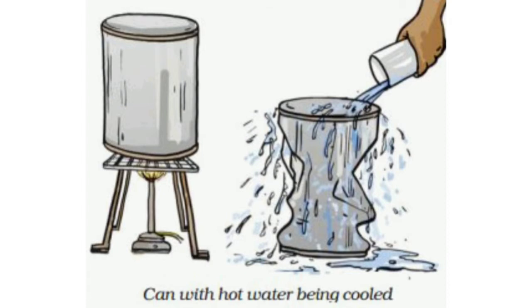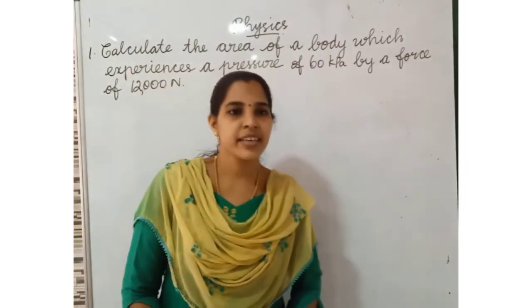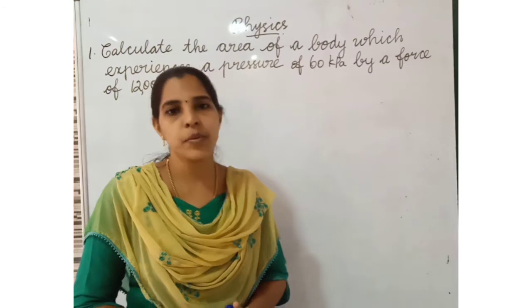Then the can is closed and is cooled down rapidly by pouring cold water on it. It crushes instantly due to the high atmospheric pressure from the surroundings. The can is crushed from all directions because the excess atmospheric pressure outside the can, which is exerted in all directions, crushes the can inwards.